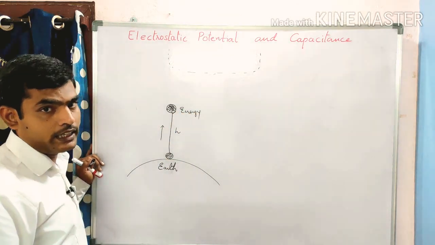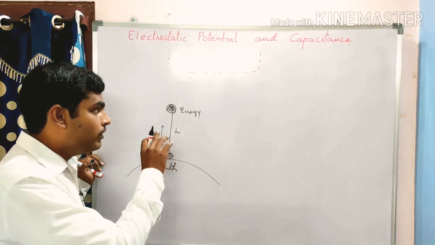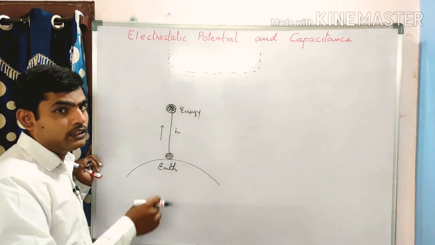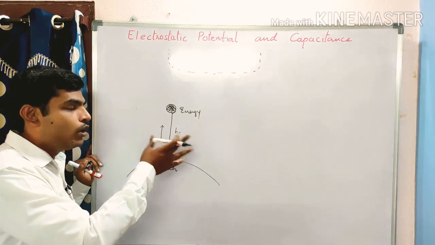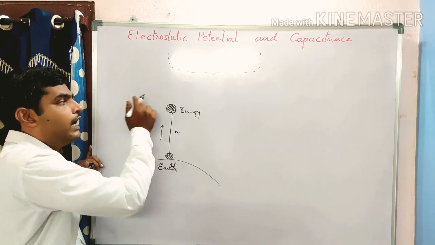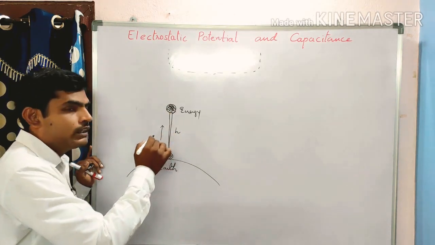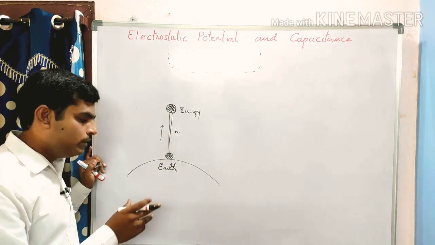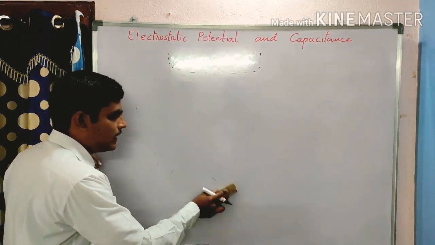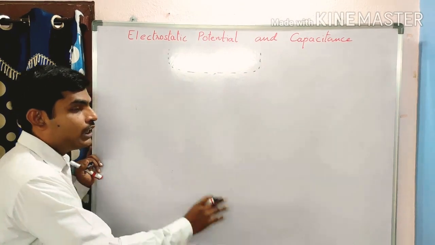How to know it is stored in the form of energy? Just drop that external force from here, again this object will fall to here. So it means some energy is stored in it, and that energy we are seeing as the gravitational potential energy.